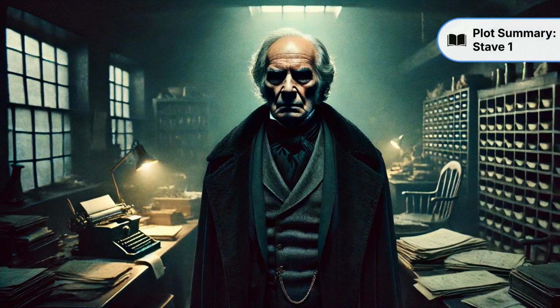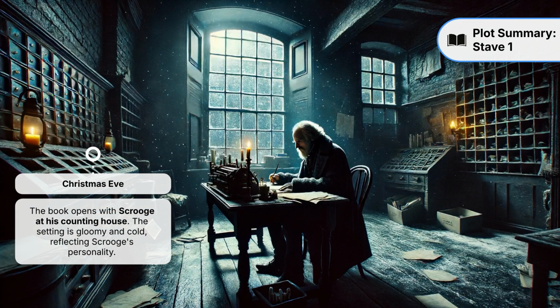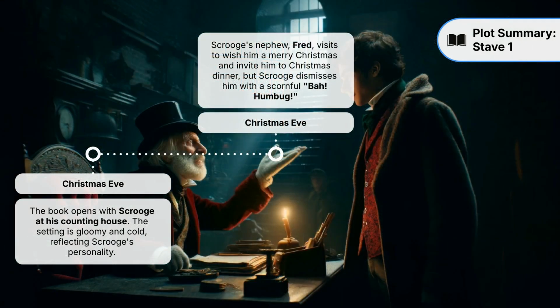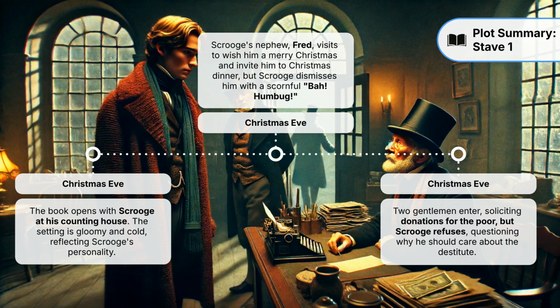Stave 1 sets the stage for the transformation of Ebenezer Scrooge, introducing the reader to the protagonist and establishing the initial dynamics of his interactions with others. The chapter begins on Christmas Eve in Victorian London, where Scrooge is at his counting house. The setting is gloomy and cold, reflecting Scrooge's personality. Scrooge's nephew, Fred, visits to wish him a Merry Christmas and invite him to Christmas dinner, but Scrooge dismisses him with a scornful "Bah humbug." Two gentlemen enter, soliciting donations for the poor, but Scrooge refuses, questioning why he should care about the destitute.